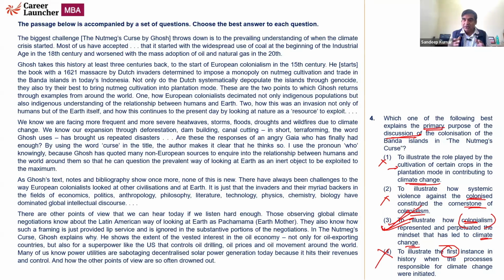CAT 2023, slot 3, VRC passage. These would be the kind of passages that you can expect. Have a thorough understanding of the passage. Read the first paragraphs carefully. Okay? And then develop a mind map and a subsequent understanding of the passage and answer the questions.